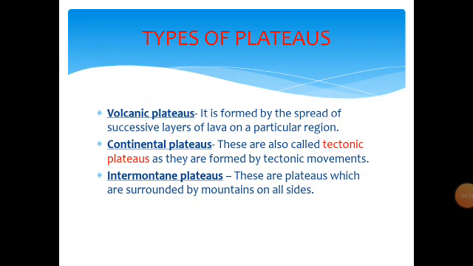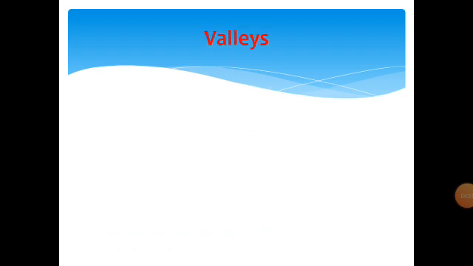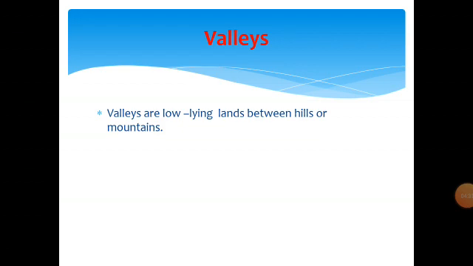Intermontane plateaus are the plateaus which are surrounded by mountains on all sides. And the Piedmont plateaus: it is a plateau lying between a mountain range and a lowland. Now we come to valleys. So valleys are low-lying lands between hills and mountains.